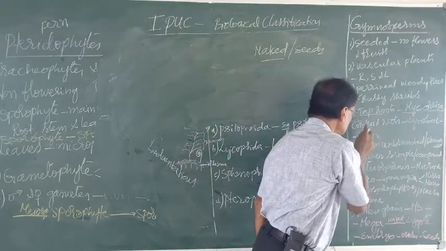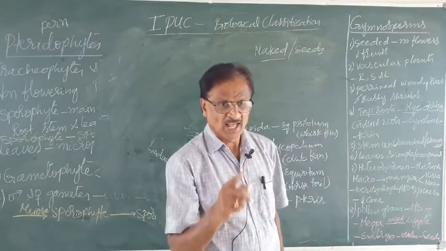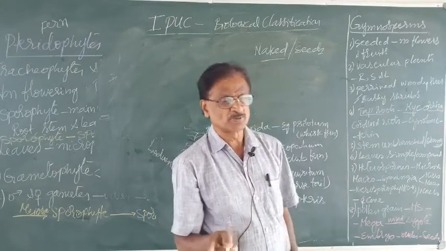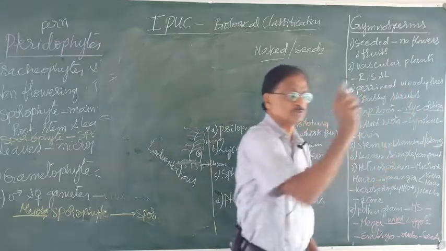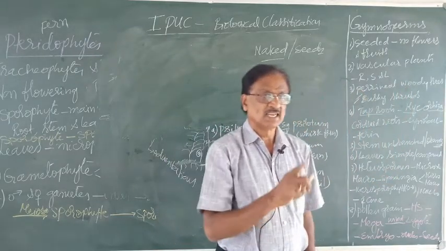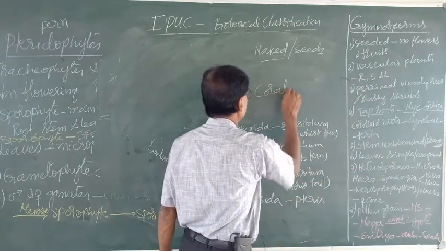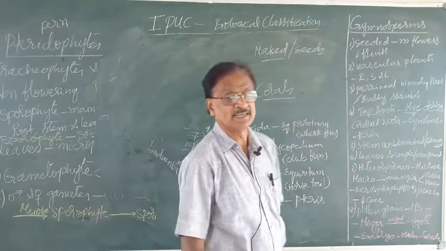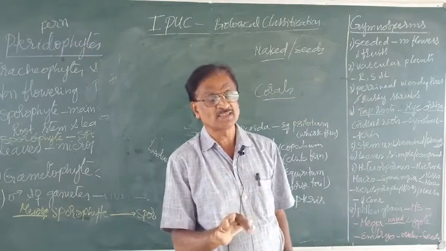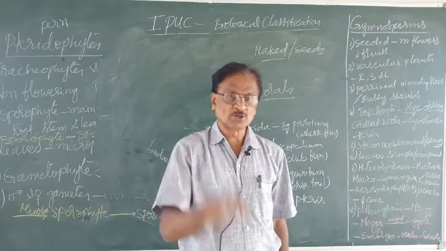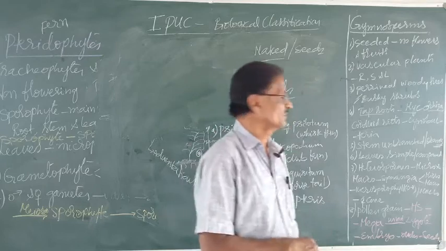And then in the Cycas plant, the roots are nothing but tap roots, but they are called coralloid roots because here the roots appear like the corals of coelenterates. What are corals? Corals are nothing but the exoskeletal structure of coelenterate animals.